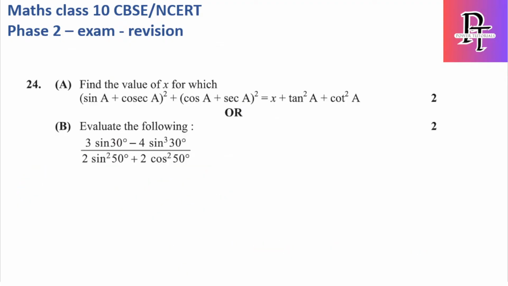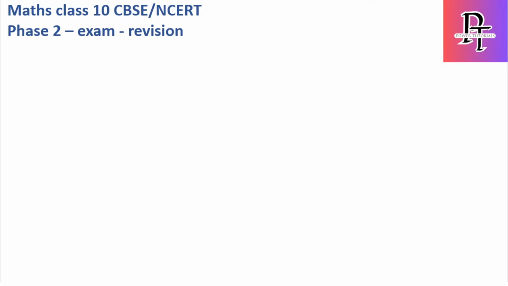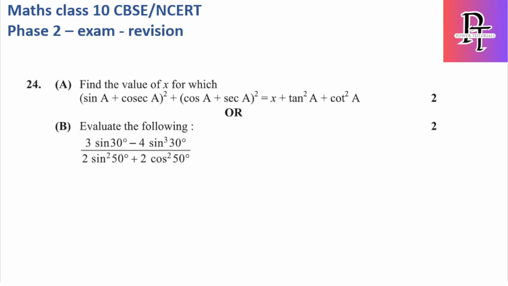So these are 2 marks questions. Now we'll see which type of 2 marks questions will come from the trigonometry chapter and how to solve them. Okay, let's solve the first one. In most cases I can also give you 2 questions, where you have to solve either A or B. So let's solve the A part first.